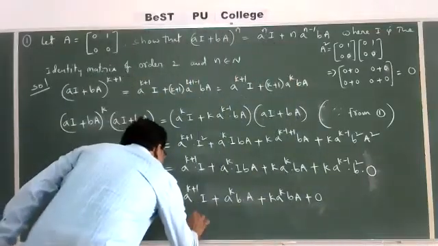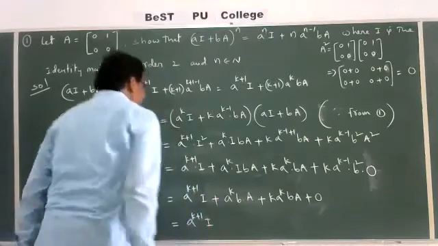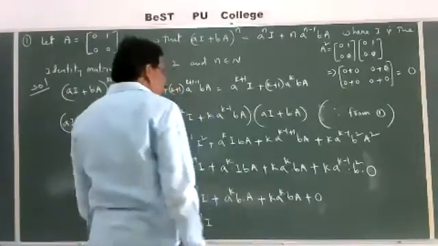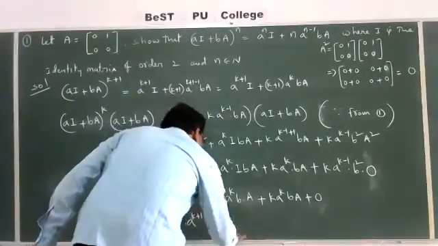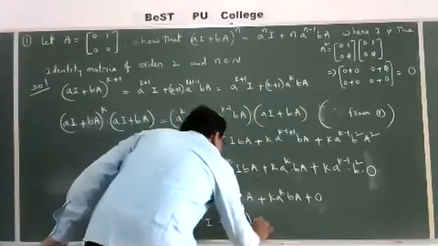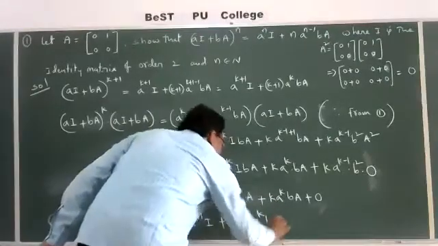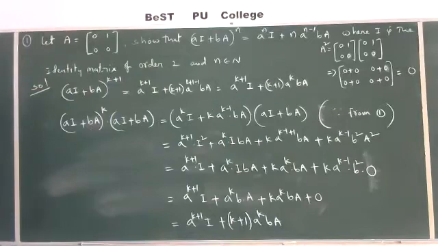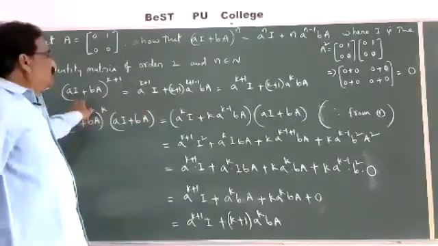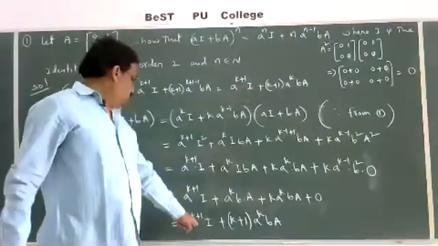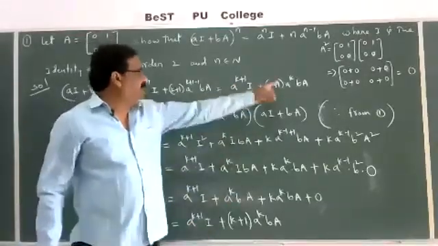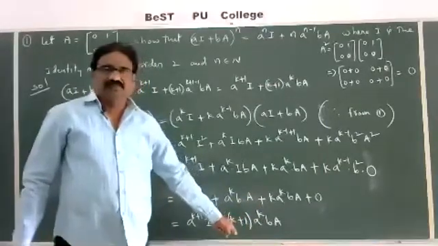That is equal to a power k plus 1 into I, plus here you take a power k into b common, into A common, plus here 1 you get, here k you get, k plus 1. You write k plus 1 into a power k into bA. Observe this step. We require this: a power k plus 1 into I plus k plus 1 into a power k into bA. Okay?